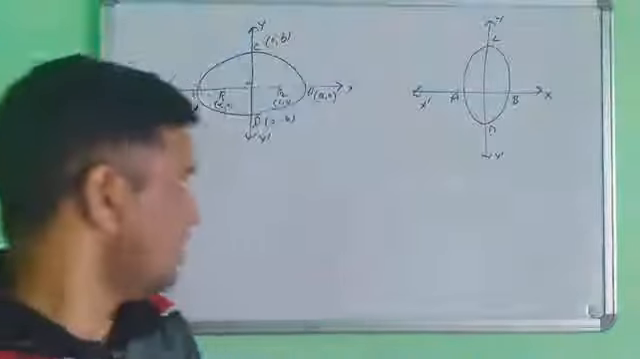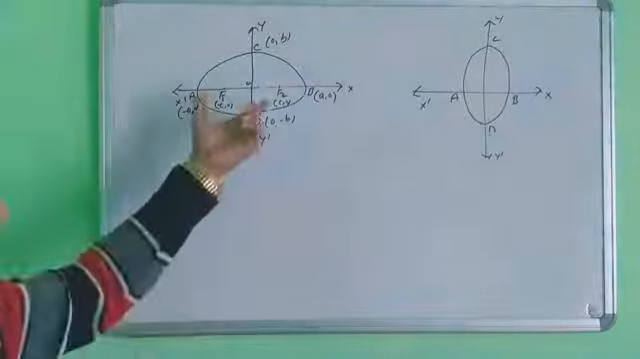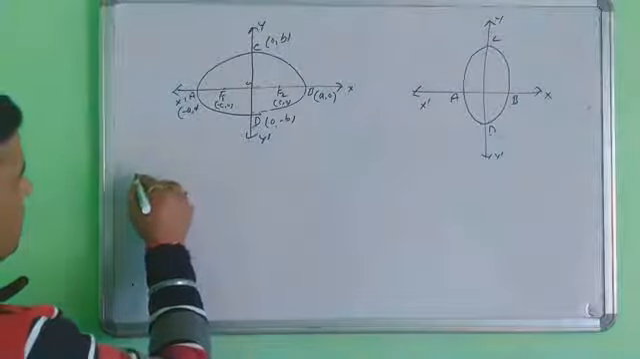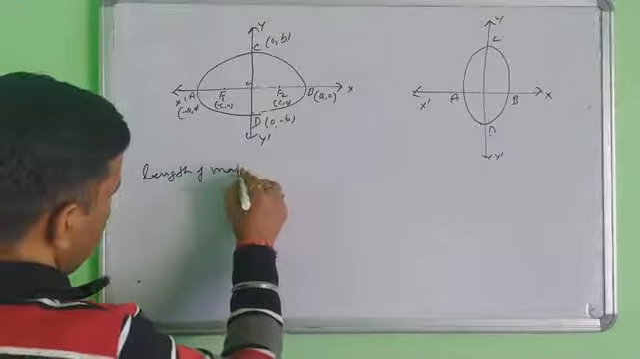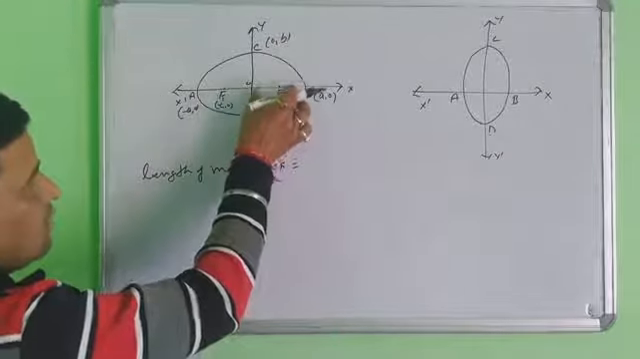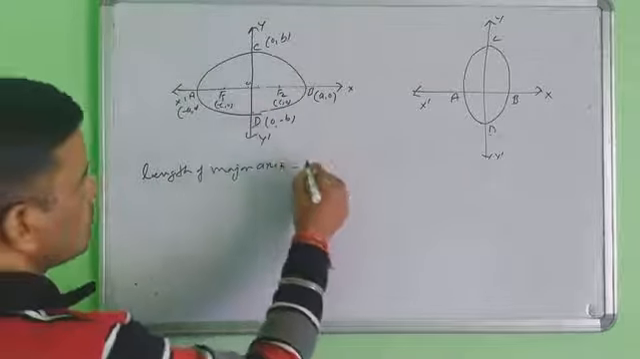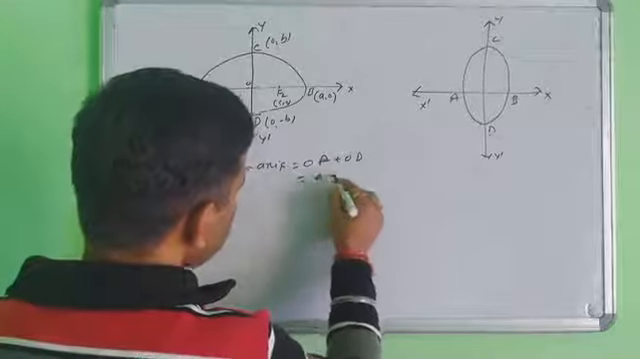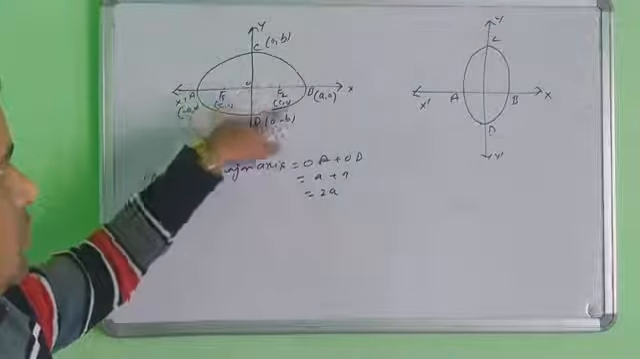Yes, students, next we will discuss the length of the major axis and the length of the minor axis. Suppose your major axis is the x-axis. The length of the major axis is, look here, the total length from O to B, and the same length A on the other side, so OA plus OB. This will be A plus A, total length 2A. The length of the major axis is OA plus OB equals 2A.